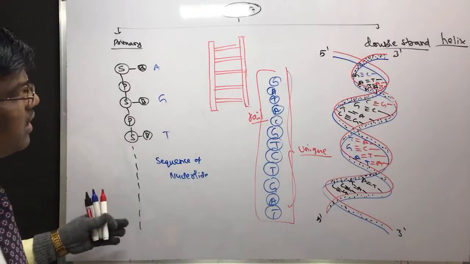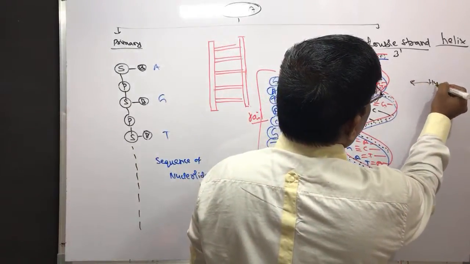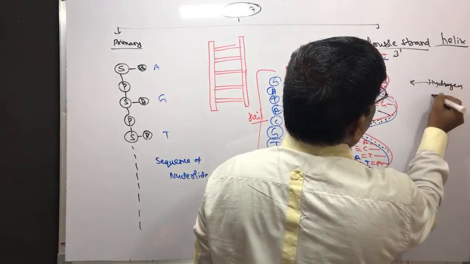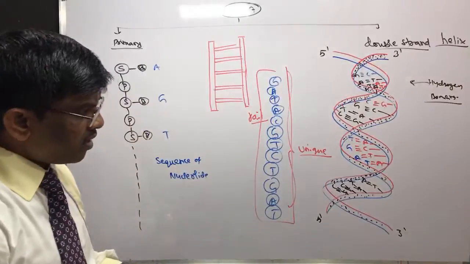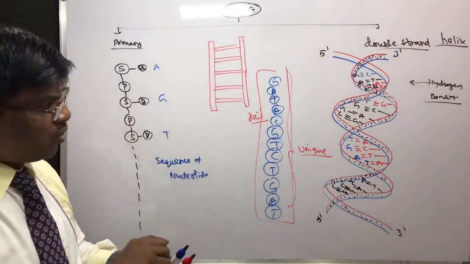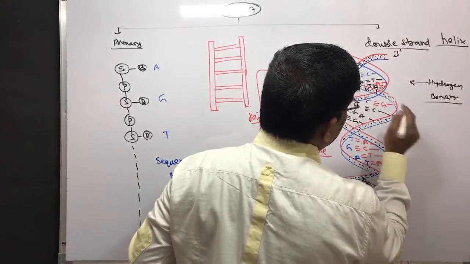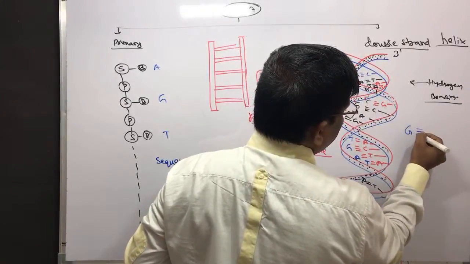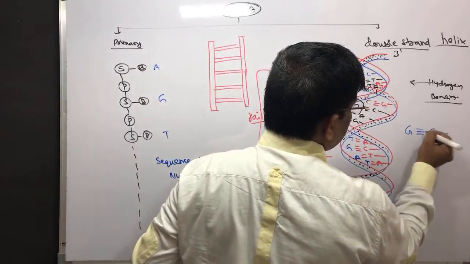So this is how it is going to have hydrogen bonding. This is hydrogen bonding, students. So when guanine is on this side, it forms a complementary bond with cytosine. What I said, GC.